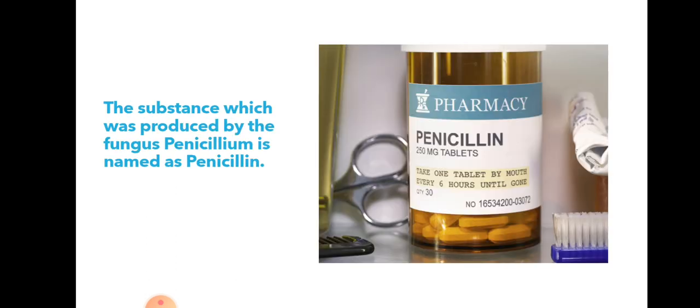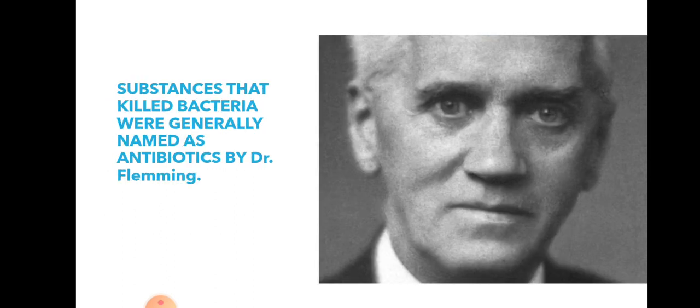So this penicillin we are getting from Penicillium notatum. If a disease's causative organism is a bacterium, then the substances that kill that bacteria, like the fungi I just mentioned, are named antibiotics by Dr. Alexander Fleming. The discovery of the antibiotic penicillin was announced in 1929.